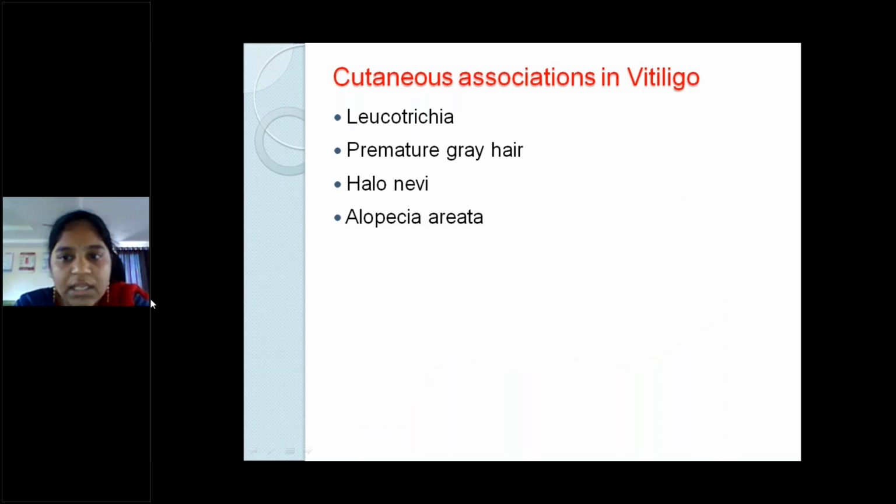And there are many associations in vitiligo. Cutaneous associations are leukotrichia, premature gray hair, halo nevus. Halo nevus is nothing but there will be a nevus surrounding which there will be depigmentation, and alopecia areata, because this alopecia areata is also an autoimmune condition. So vitiligo is also autoimmune. So these conditions, when present, they may be cutaneous associations.